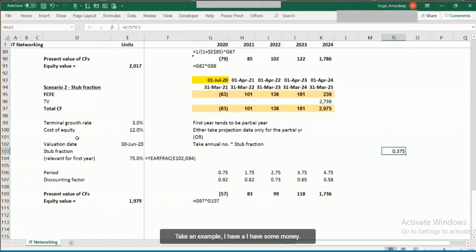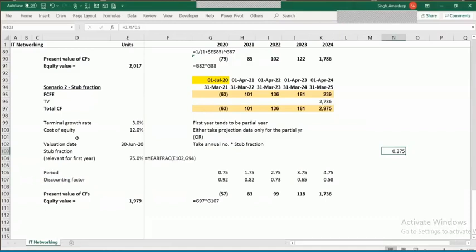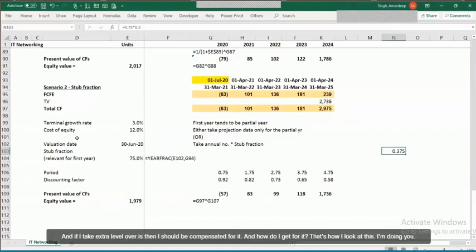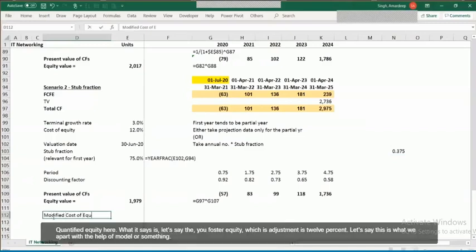Let's take an example. I have some money as an individual investor. I have to decide where to park my money. And today I decide that the moment I put it in a startup, there is an extra level of risk that I'm going to take, right? And if I take extra level of risk, then I should be compensated for it. And how do I get compensated for it? Let's have a look at it. I'm showing you the modified cost of equity here.